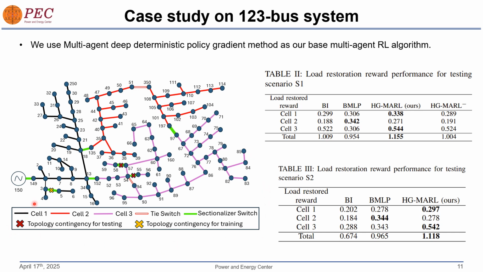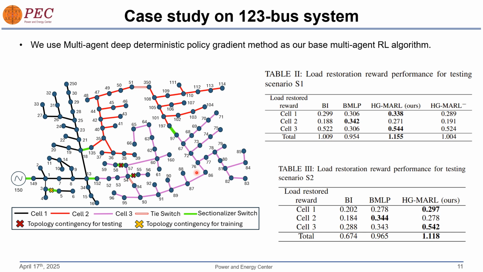The black buses show cell 1, which is controlled by agent 1, and then there is cell 2 shown in red, which is controlled by agent 2. In pink is cell 3, and all these pink buses denote cell 3, and between these are the tie switches shown as red and green.